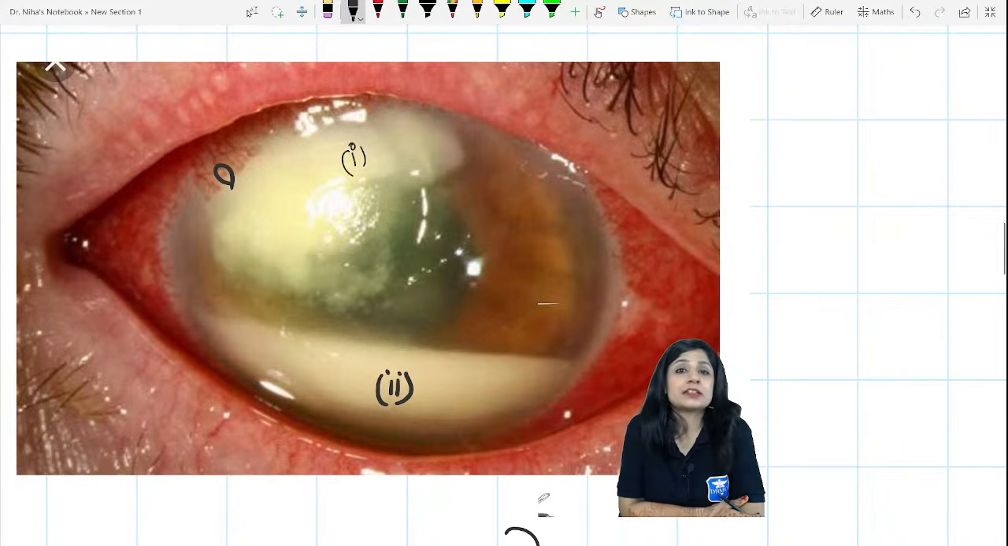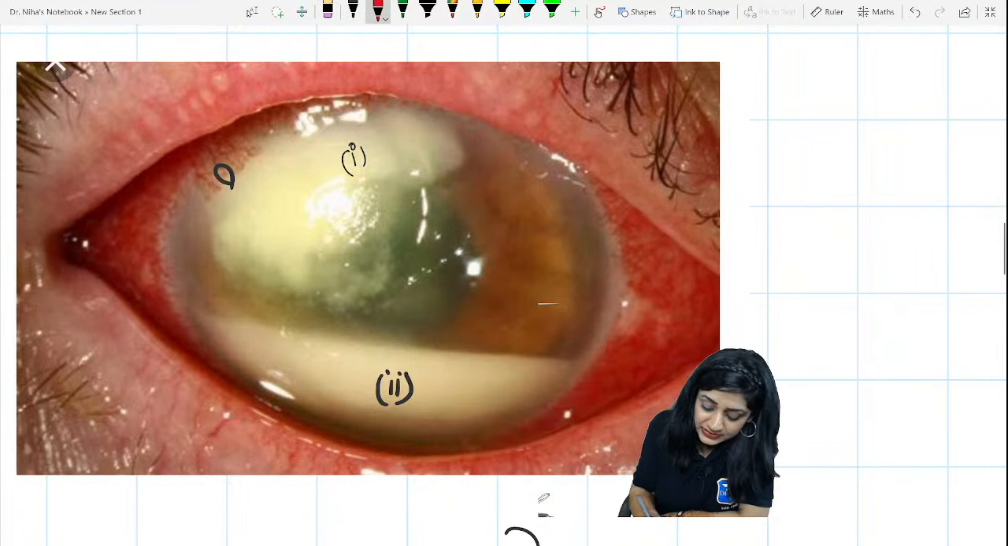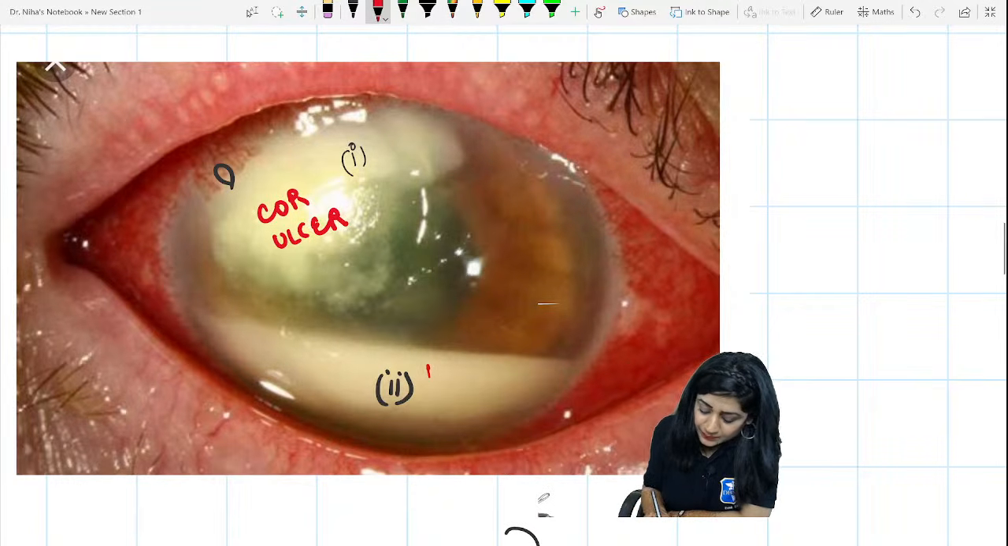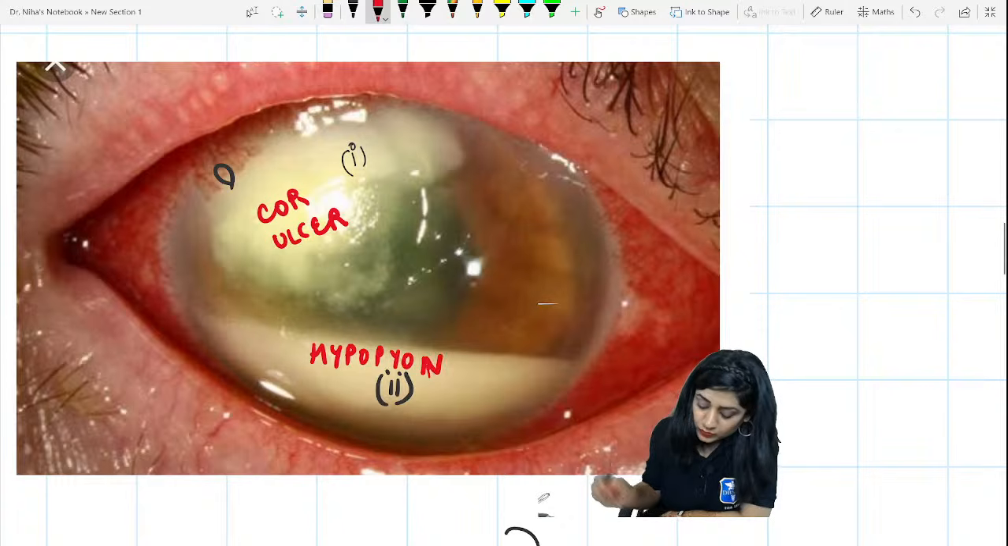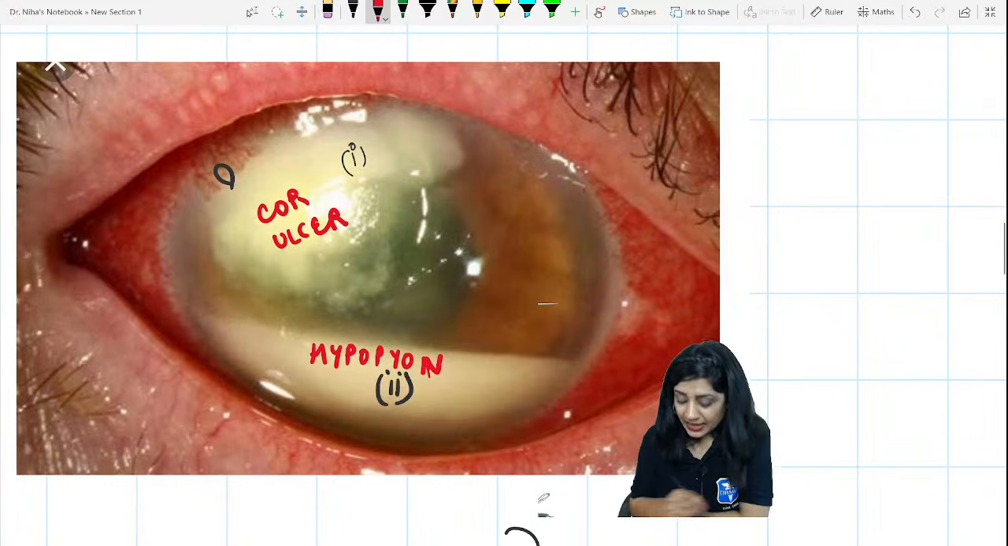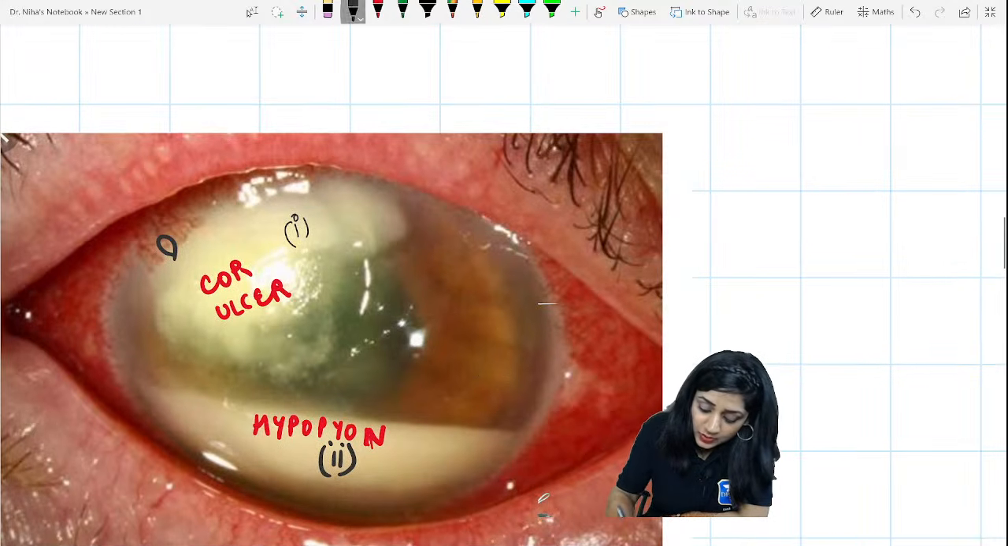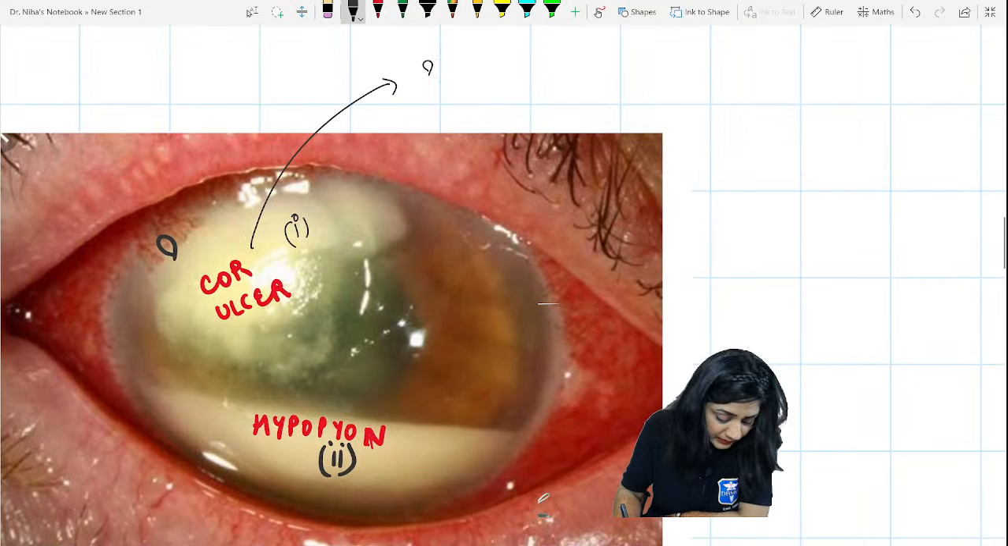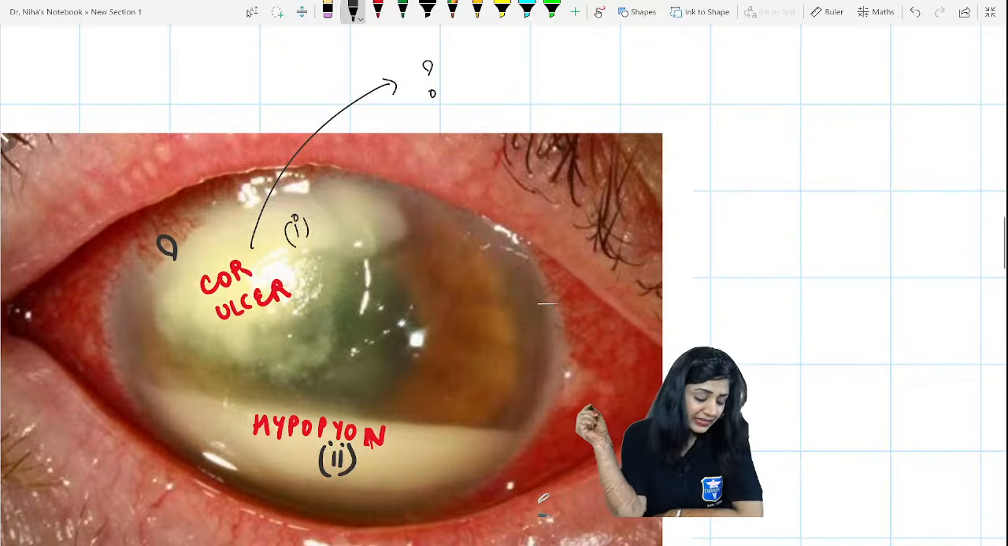Khushbu, it could be a case of endophthalmitis, but I have not told you. So what you can see, you have to tell me. You can see that this is a corneal ulcer here, and what you can see here is a hypopion. Now, my next question is, what kind of corneal ulcer is this? Why is it a bacterial corneal ulcer?